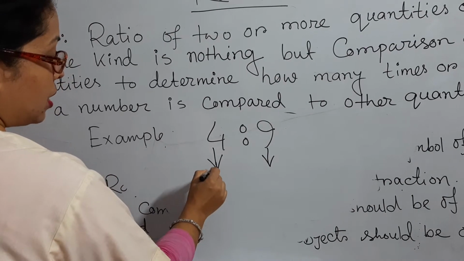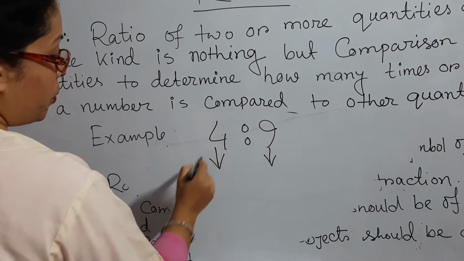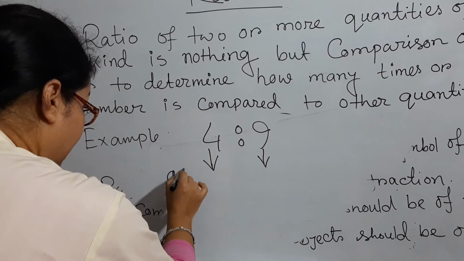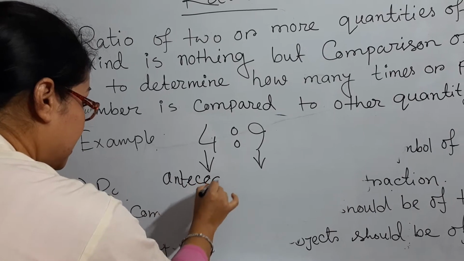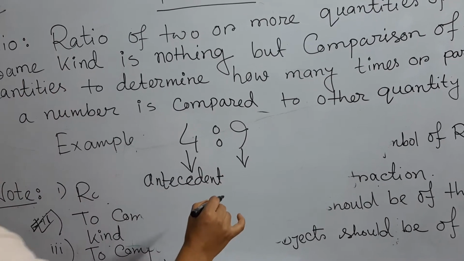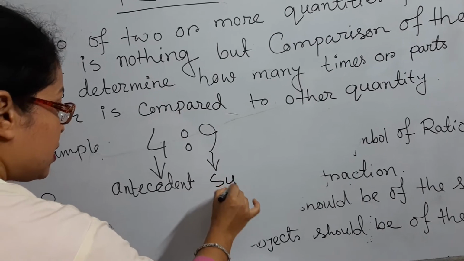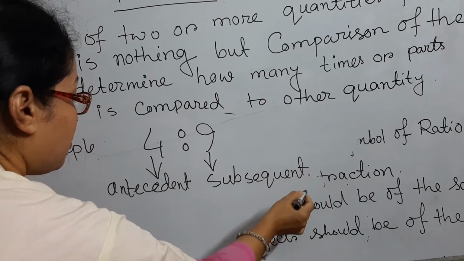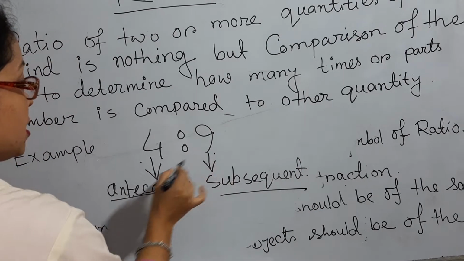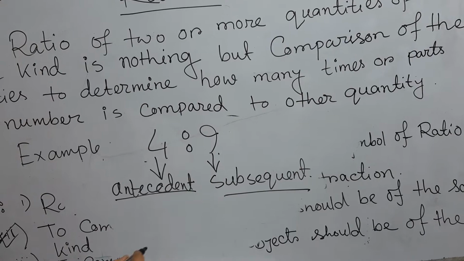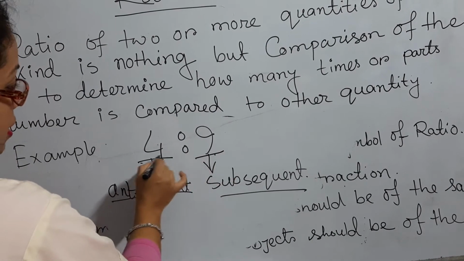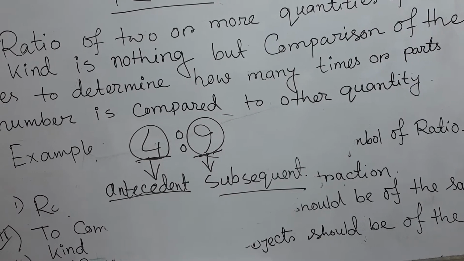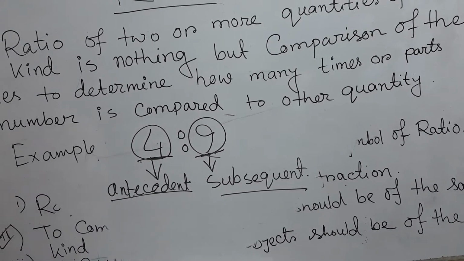So in a ratio, the first part's name is antecedent, and the second part's name is subsequent. Okay, students, mind it properly. In a simple ratio there are two parts, that is, one is the antecedent and another one is the subsequent. Okay, students.